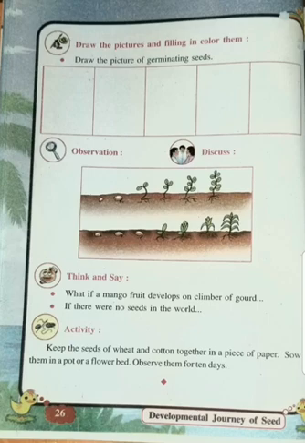So when the seed grows from the small tiny seed to a baby plant, this process is called germination of seed. What is it called? Germination of seed. This is not given in your textbook, but I am just explaining to you that when the seed grows into a baby plant, this process is called germination. And how is this germination possible? It is only possible because of 3 main factors, that is air, water, sunlight, and of course the soil where it is grown. So the main factors by which the seed grows into a baby plant are air, water, sunlight, which is very essential, and also the soil, and this is called the journey of the seed, and this process is also called germination of seed.